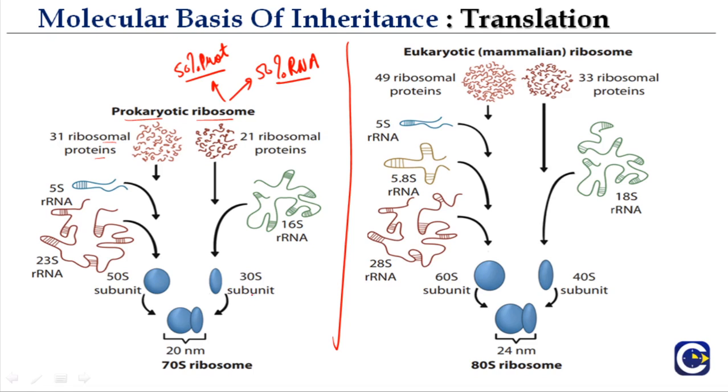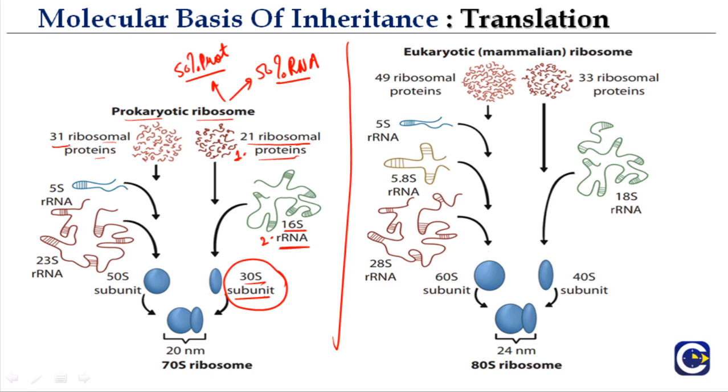Let us look at the 30S subunit first. So there are 21 ribosomal proteins, so it contains proteins, of course, 50% protein. And then there is RNA. Which RNA? 16S RNA, which is rRNA because it is ribosomal RNA. So these two components result in the formation of the 30S subunit, which is the small subunit of the prokaryotic 70S ribosome.